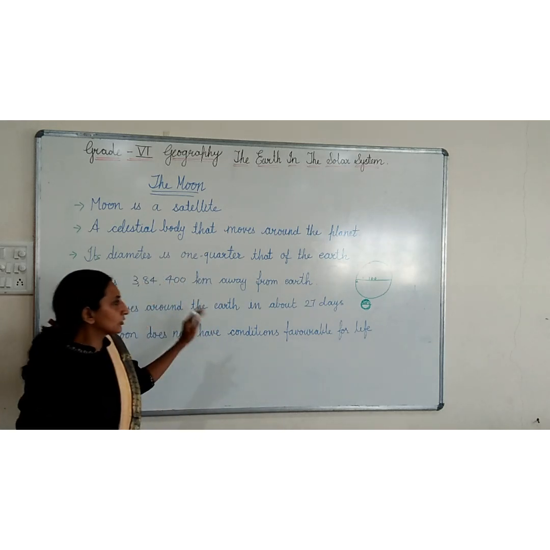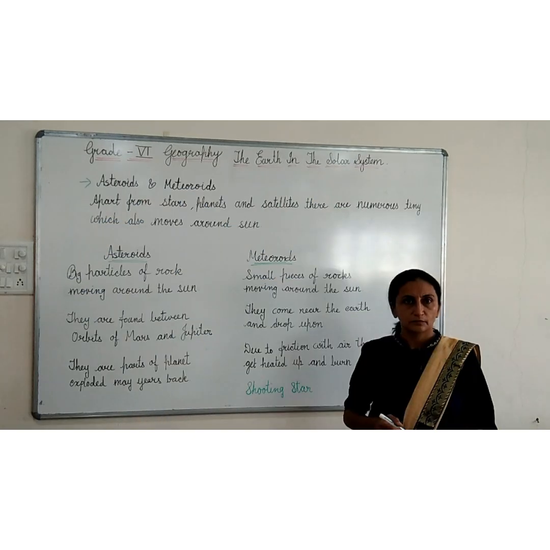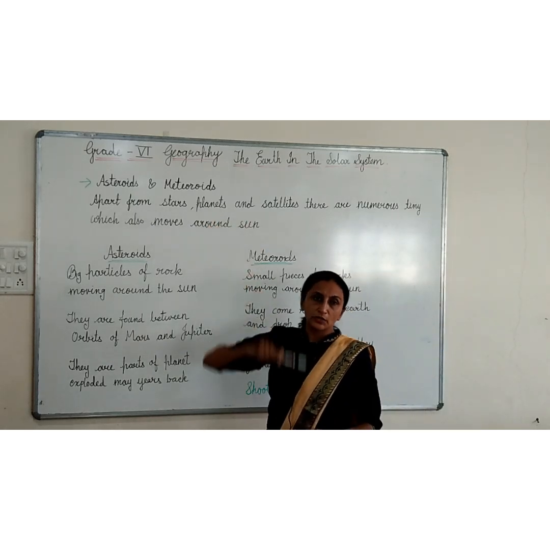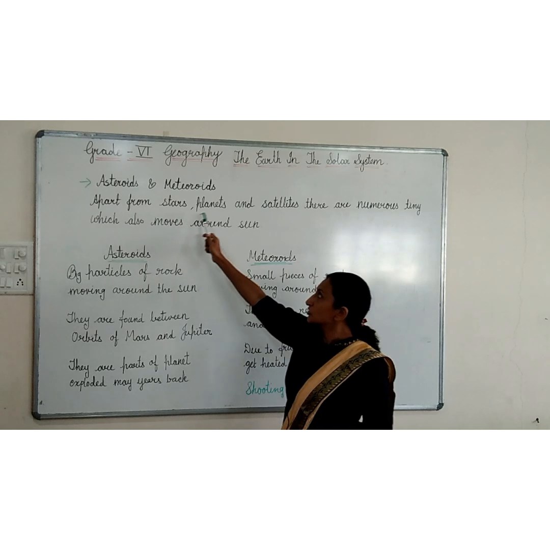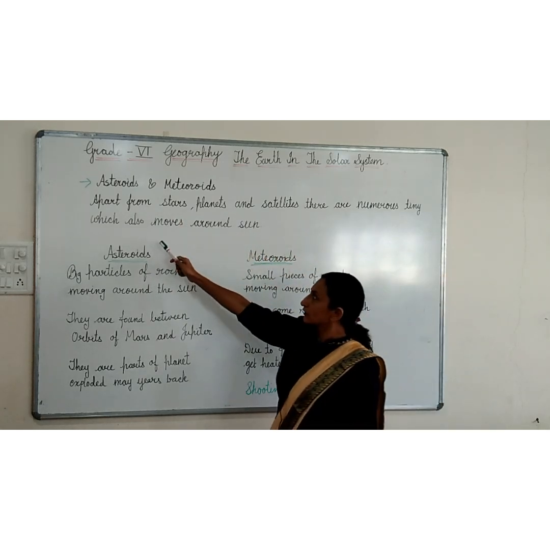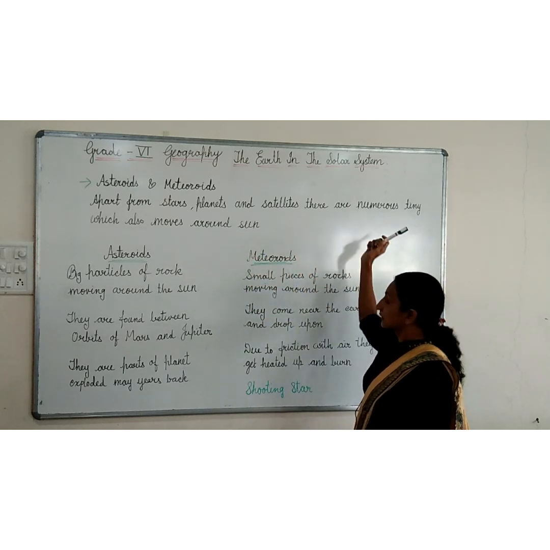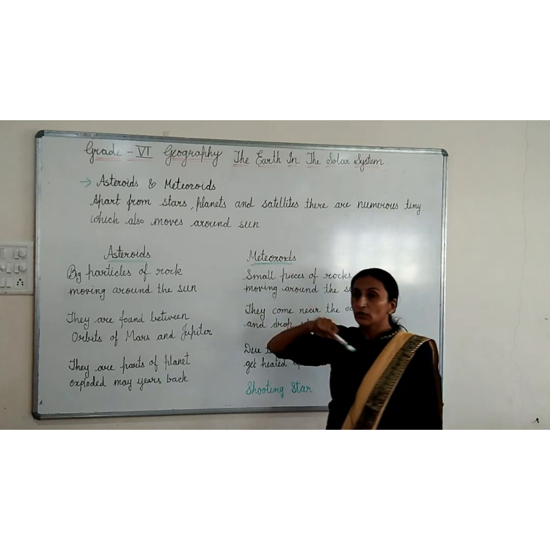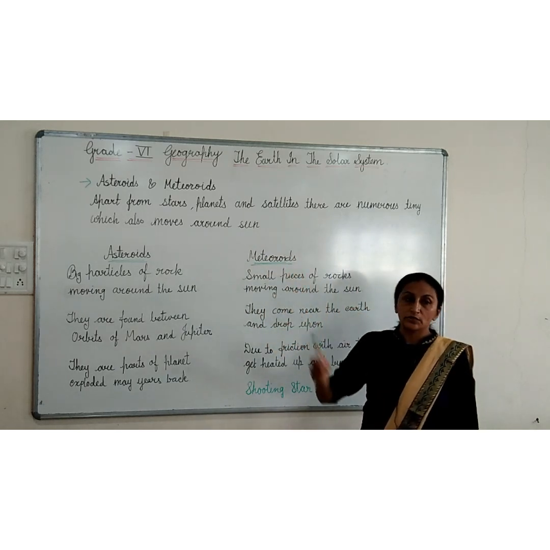So this is about the moon. Now asteroids and meteors. Apart from stars, planets and satellites, there are numerous tiny objects which also move around the sun. They are known as asteroids and meteoroids.